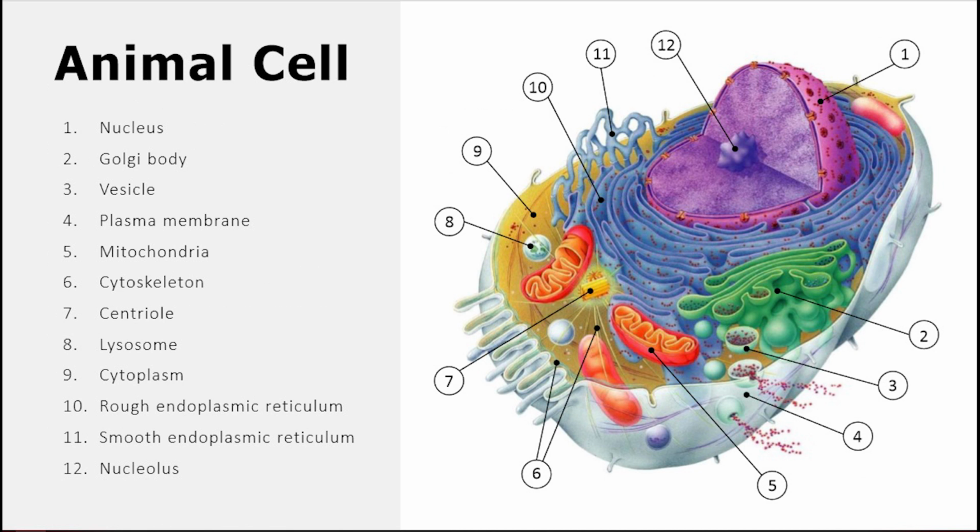Now this is an animal cell which is composed of many different organelles and compounds such as nucleus, Golgi body, vesicle, plasma membrane, mitochondria, cytoskeleton, centriole, lysosome, cytoplasm and endoplasmic reticulum.